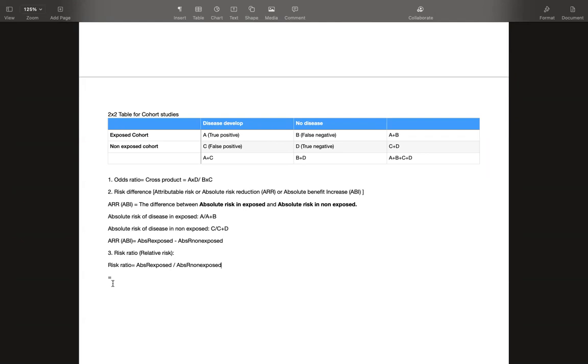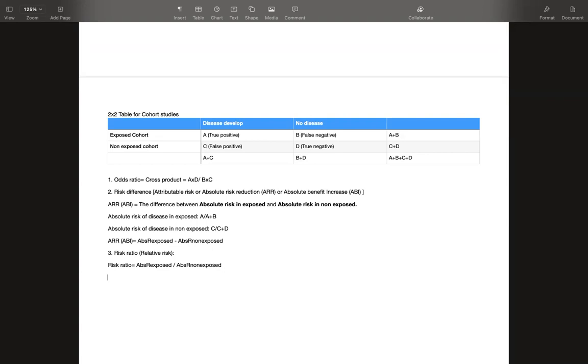Simple. In ARR or ABI or risk difference, what we do is find the difference between the absolute risk of disease in those who are exposed minus those who are not exposed. And if instead of doing a subtraction here, we put them in a ratio, then it would be a risk ratio. Is it clear? Yes, I hope it is clear.